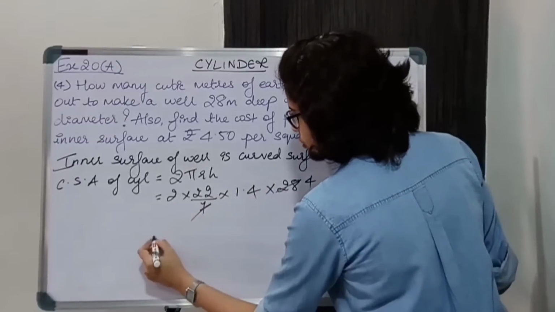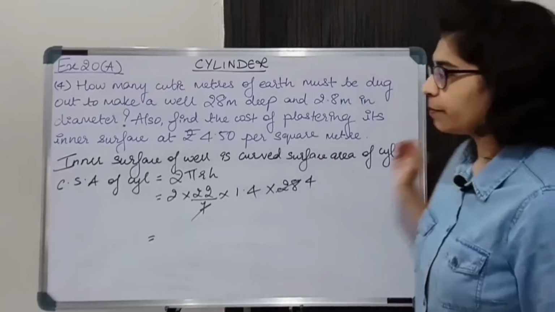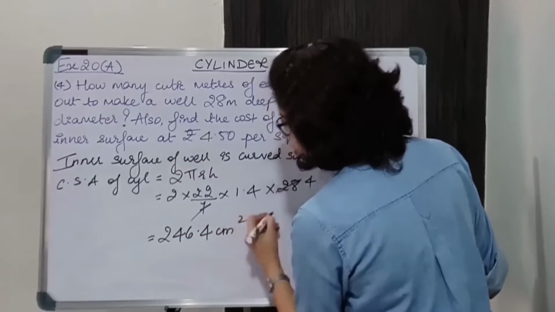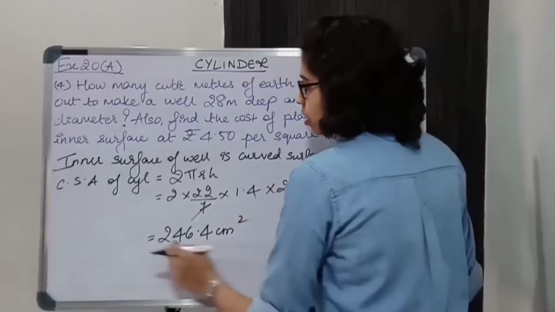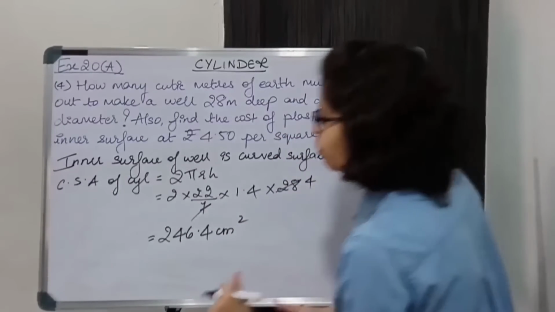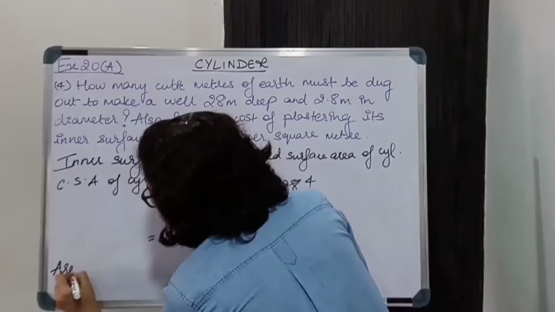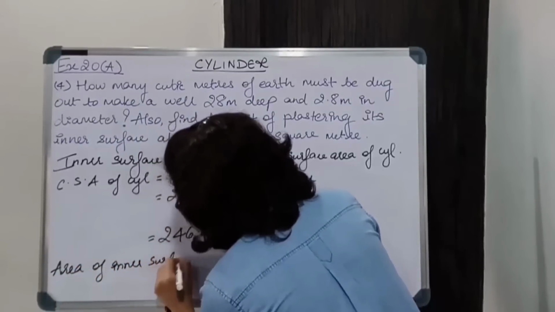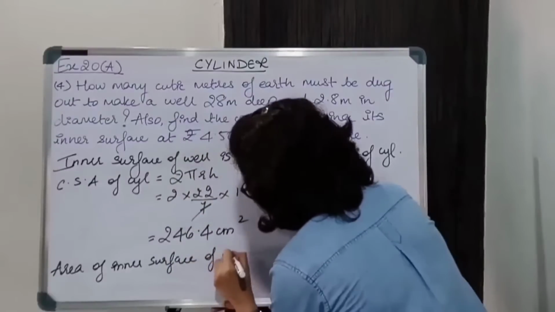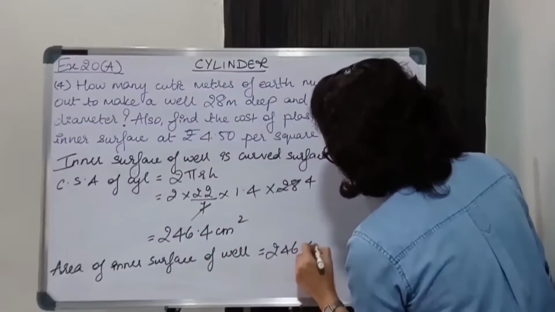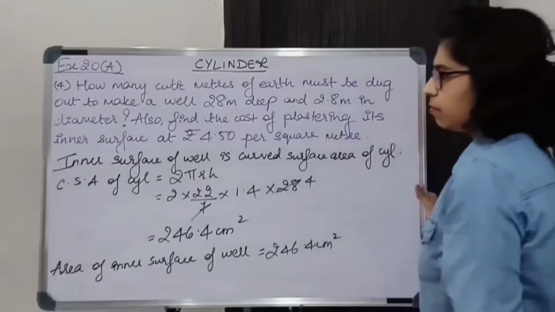We are left with 2 into 22 into 1.4 into 4. It is 246.4 centimeter square. Please don't forget unit. So you will write down here area of inner surface of well is 246.4 centimeter square.